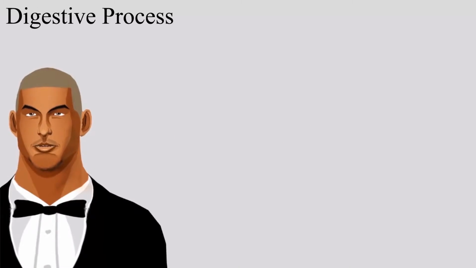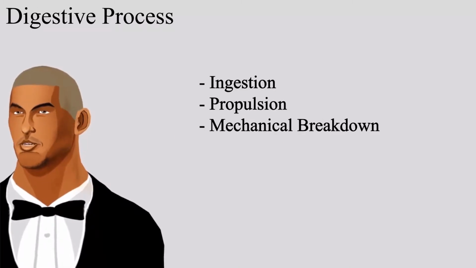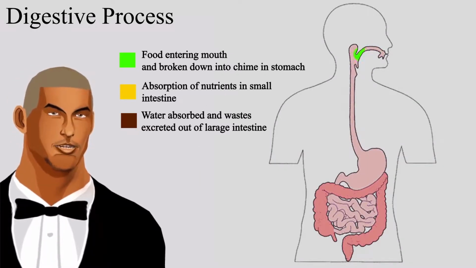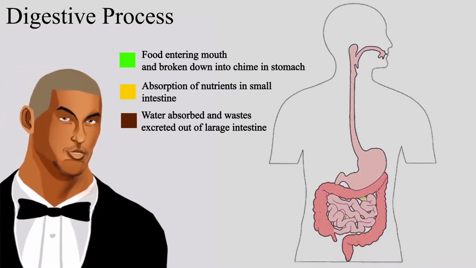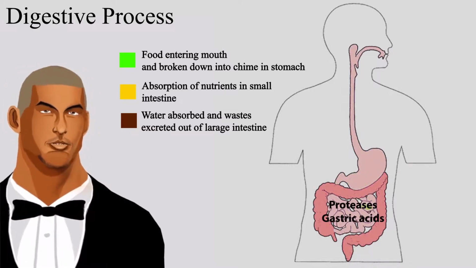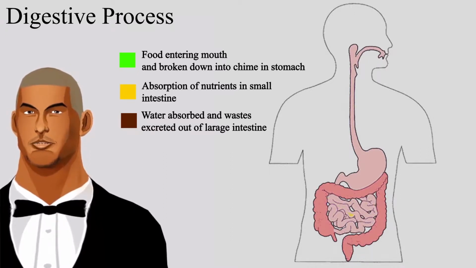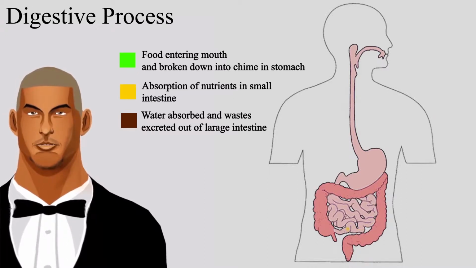Physiology. The digestive process consists of ingestion, propulsion, mechanical breakdown, digestion, absorption, and defecation. The food enters the mouth and then travels down the esophagus into the stomach, where the food gets broken down into chyme using protein digesting enzymes like proteases and gastric acids. The chyme then travels to the small intestine, where the absorption of nutrients takes place. The remaining substances travel to the large intestine via peristalsis, where water is absorbed and the remaining waste gets stored for excretion out of the anus.